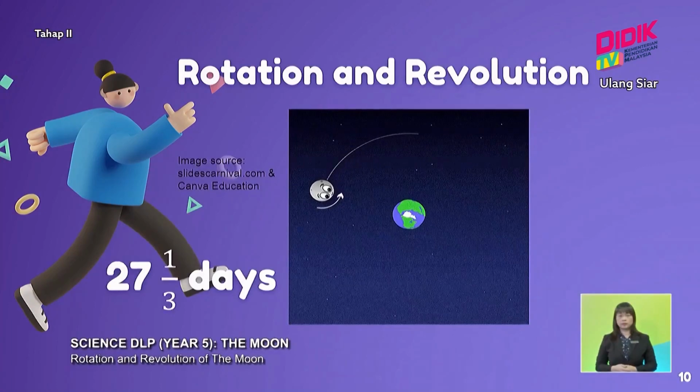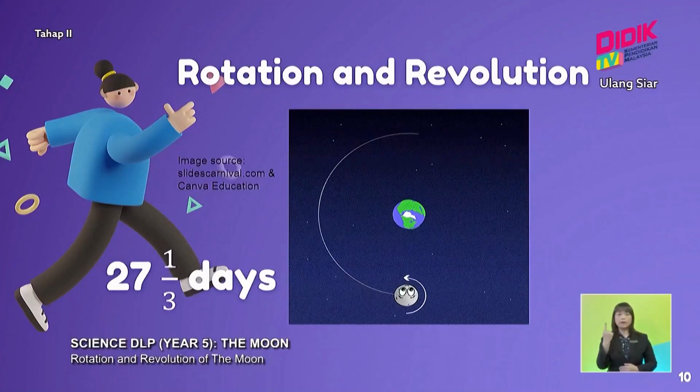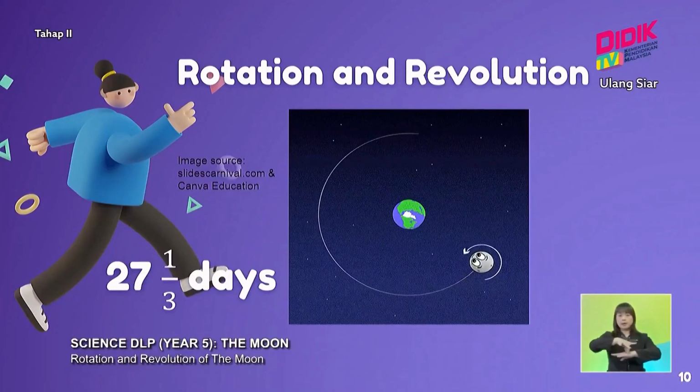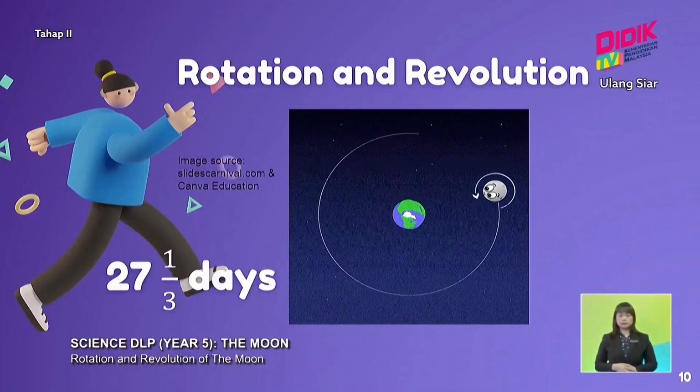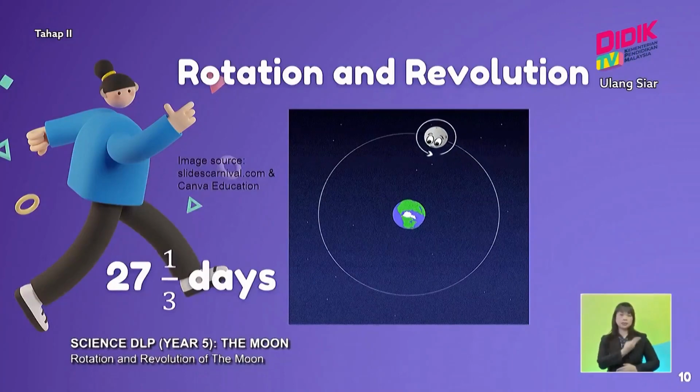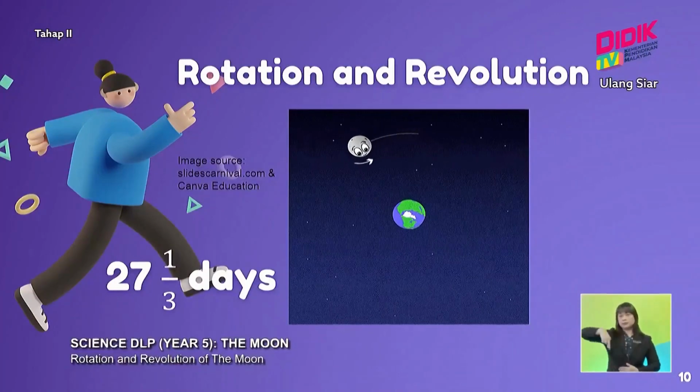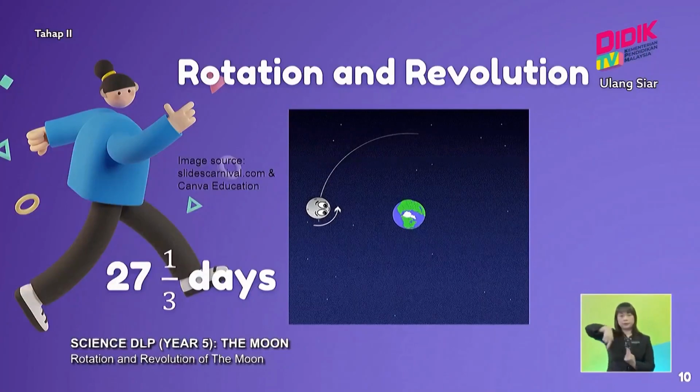From the slide you can see that the moon is always facing the Earth. The eyes of the moon, can you see that? This shows us that it rotates and revolves at the same time. Understood.